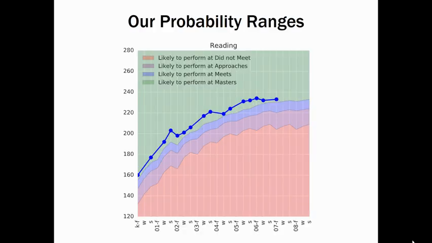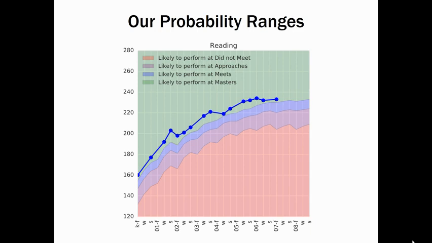The ranges on the teacher overview chart are the same ranges that are used to populate the probability ranges that appear in EdgeGents on the student profiles. A MAP score in the did not meet range, shaded pink, indicates a lack of basic knowledge of course content. A student with a MAP score in this range needs significant support in the coming year. A 3rd through 8th grade student with a MAP score in the did not meet range is unlikely to be successful on STAR at the end of the year.